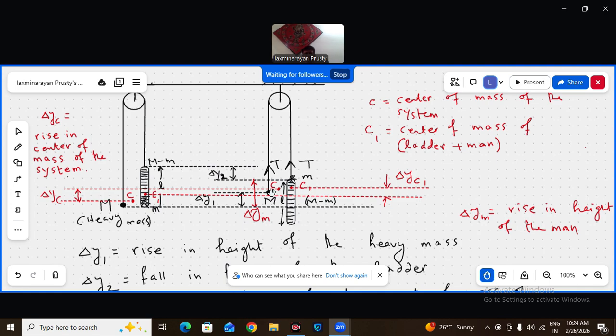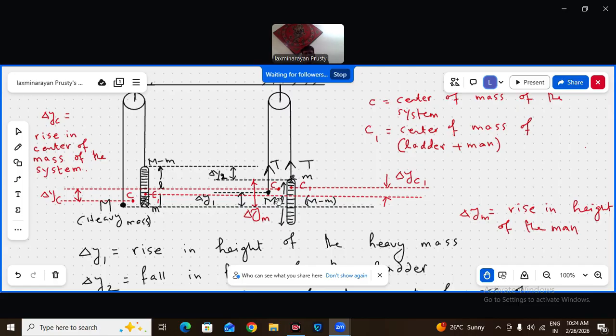So finally, since the initial velocity is the same for the heavy block and the ladder and man, the displacement of the center of mass of the heavy block as well as the center of mass of the ladder man system will be the same, because the same impulsive force acts for the same time, and finally the impulse becomes zero when the man stops.